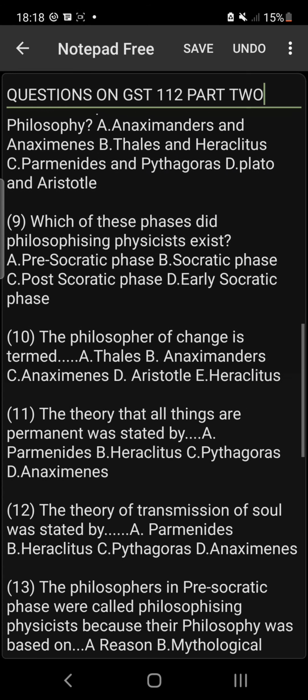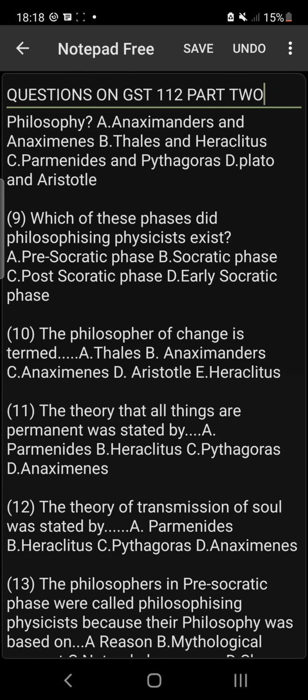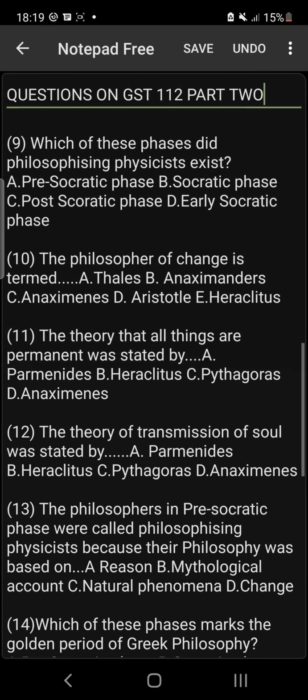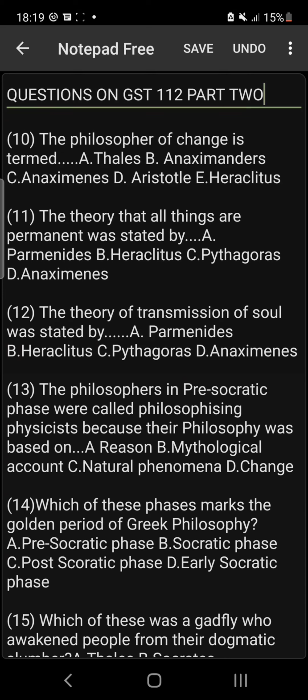Number 9. In which of these phases did philosophizing physicists exist? Is it A, is it B, is it C, or D? Please, philosophizing physicists existed in the pre-Socratic Greek philosophy. Number 10. The philosopher of change is termed dash. Is it Thales? Is it Anaximander? Is it Anaximenes, Aristotle, or Heraclitus? Please, the philosopher of change is termed Heraclitus.